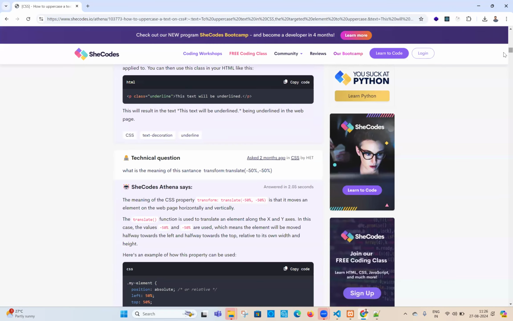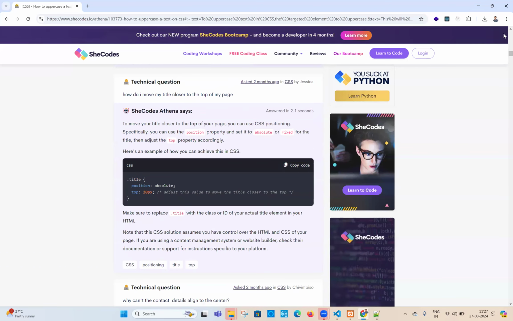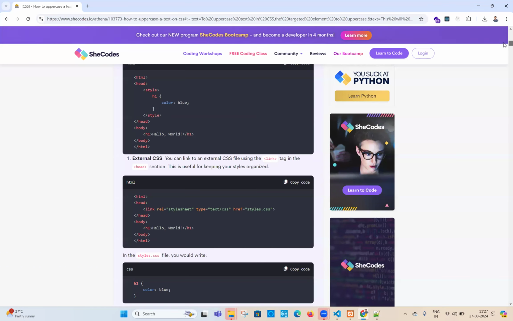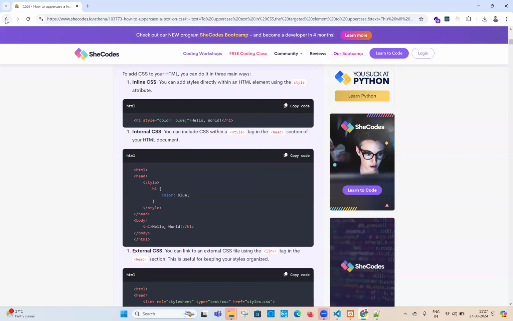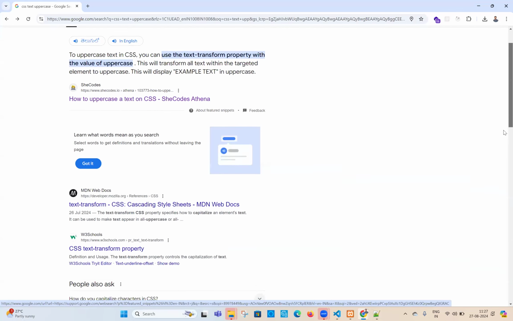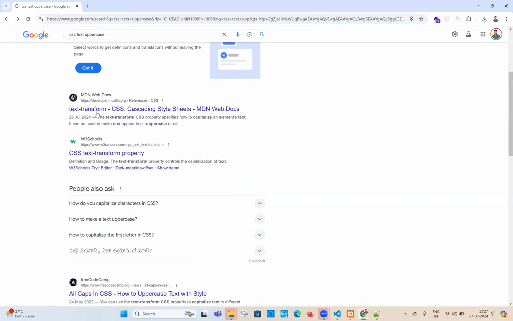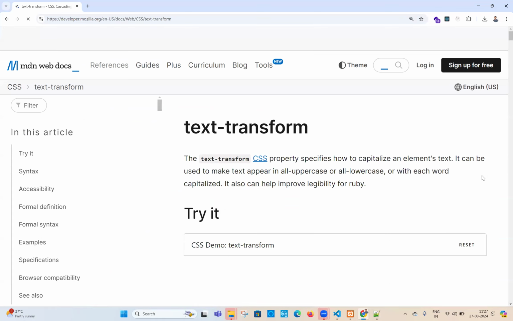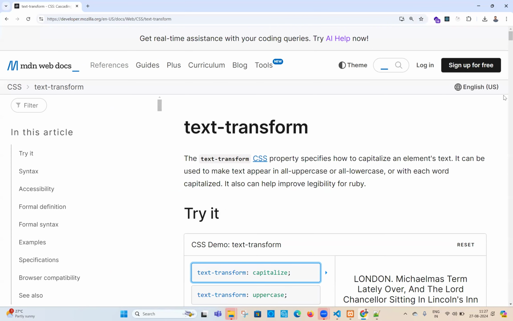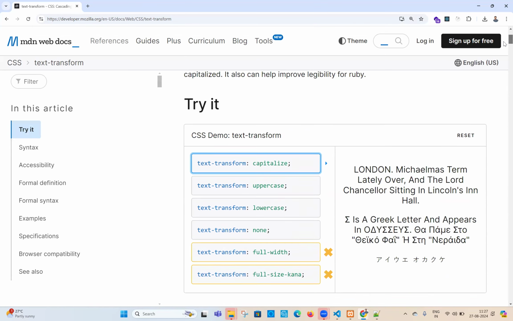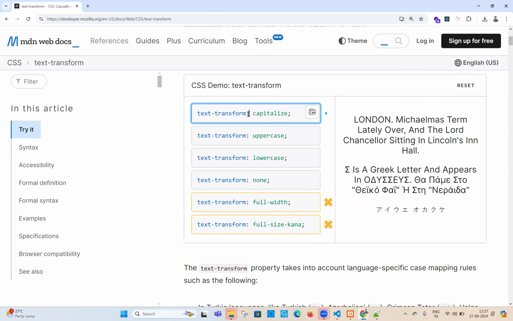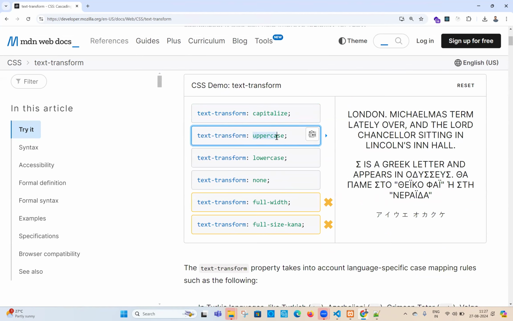If you can go down and, oh, sorry, maybe where is the CSS? Something is scrolling continuously. Oh, he has written a lot of things. Maybe if you can go to W3Schools or anywhere. Of course, this is our official website. Click on the official website and you see what is the property called? Text transform, CSS property, can you see? You have to identify the property. What is the property? Text transform: capitalize, text transform: uppercase. If I apply this property, what is going to happen? Text will be all uppercase, lowercase, none, full width, full size, something like this, whatever it may be.